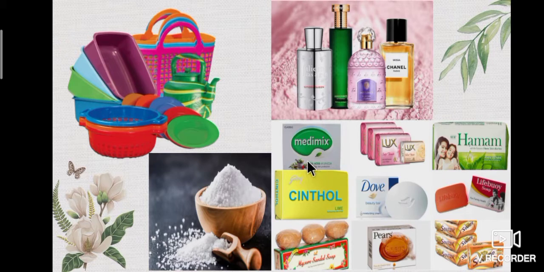Materials such as plastics, soaps, detergents, perfumes, acids, bases, salts, etc. are all made by carrying out various types of chemical changes. Every new material is discovered by studying different types of chemical changes.